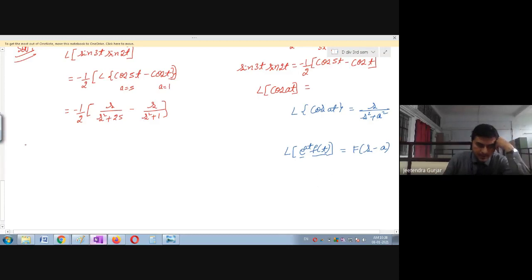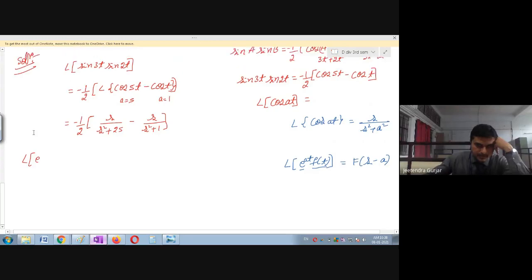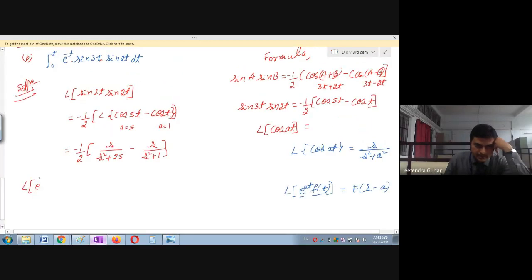Okay, so what will this be now? Laplace transform of e raised to, this is which one? Minus t they have given. Okay, let it be, so minus t. The remaining values stay as they are, sine 3t as it is and sine 2t as it is. But what they have told you is, whenever you do a Laplace transform, you are going to put s minus a. But in this example you can see a is minus 1.